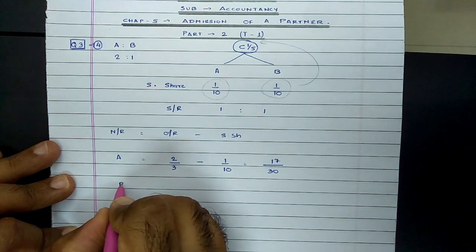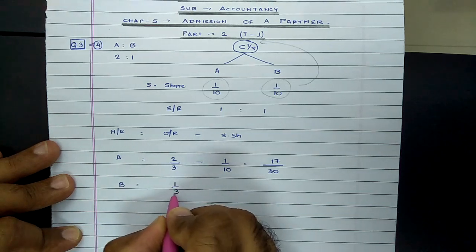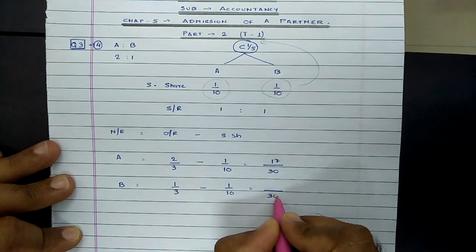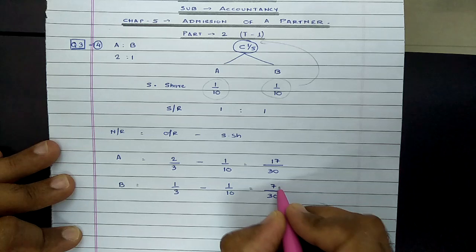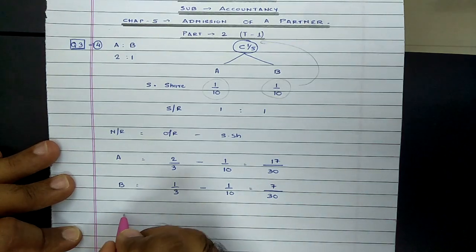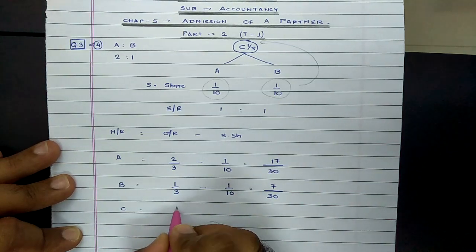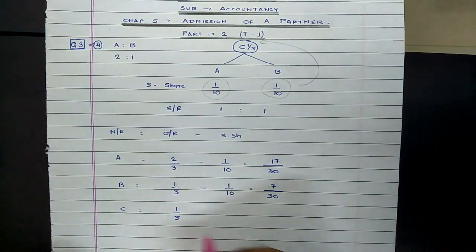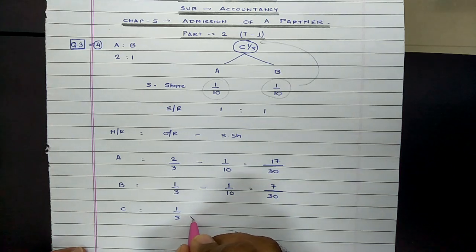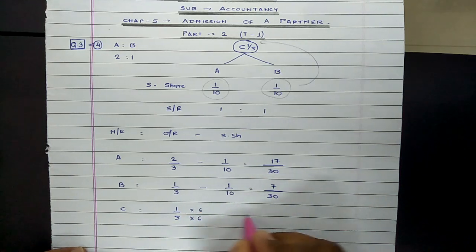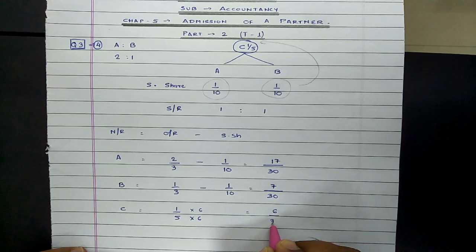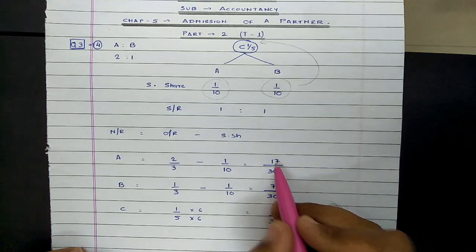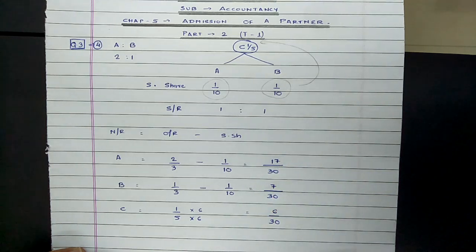Same way for partner B. Old ratio was 1/3 and sacrifice made by B was 1/10. So again the denominator is 30. On simplification, the answer comes to 7/30. And C is a new partner who was admitted for 1/5 share. Now for both partners A and B, the denominator is 30. In order to convert the denominator of C into 30, we need to multiply both sides by 6. So on simplification, we get 6/30. Now just cross verify. The sum of numerators should always be equal to the denominator, that is 17 plus 7 plus 6 should be equal to 30.